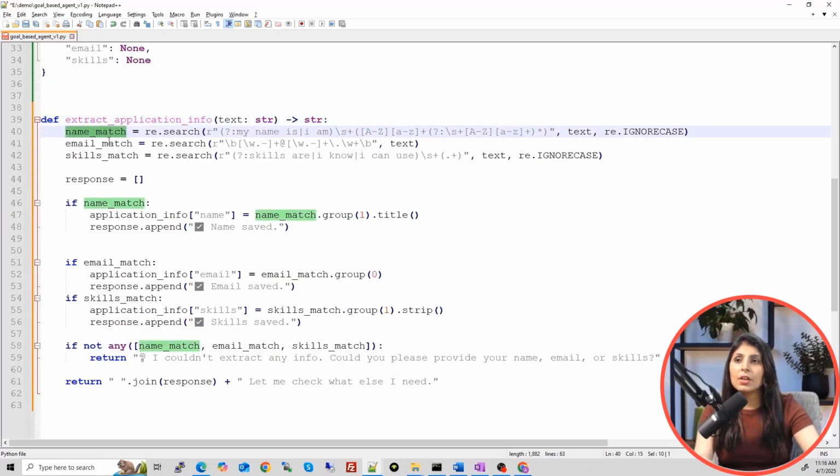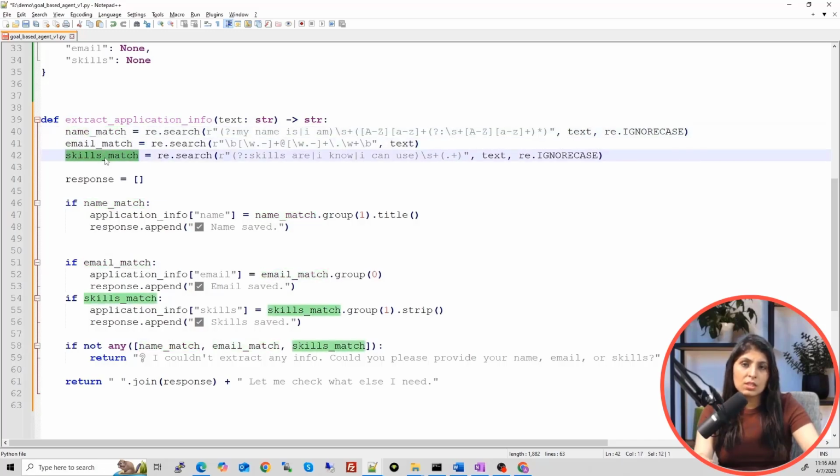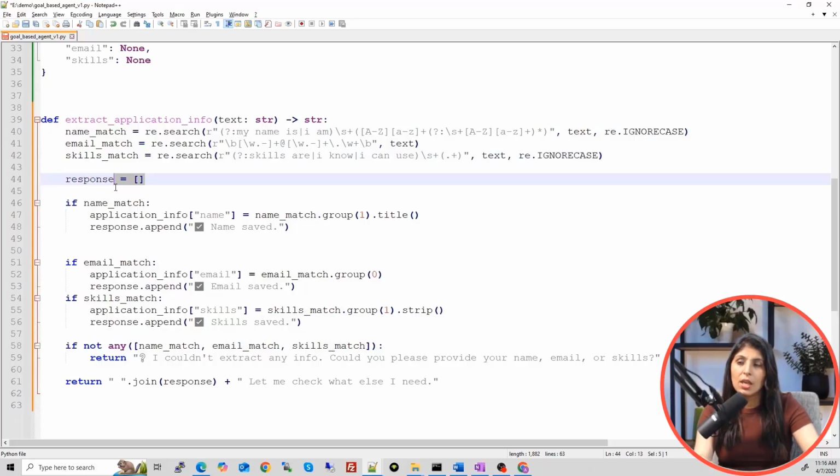Then we try to extract the name, email and skills, and the name will be stored in this, email will be stored in this, and skills will be stored in this. And then we have one blank list, this responses list. In this list we will store the responses. I'll show you in a minute what kind of responses we are going to save over here.